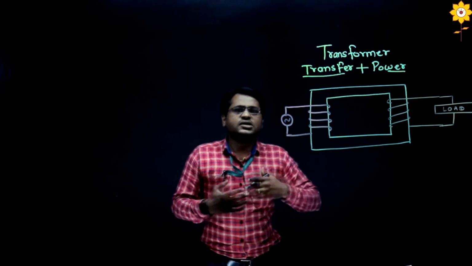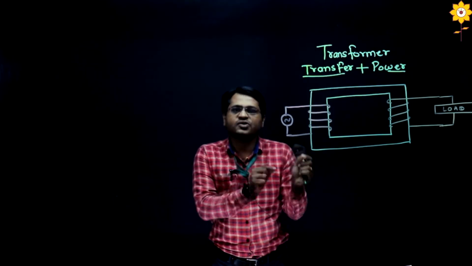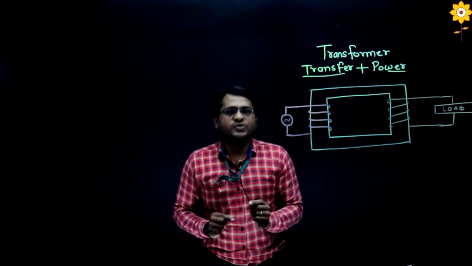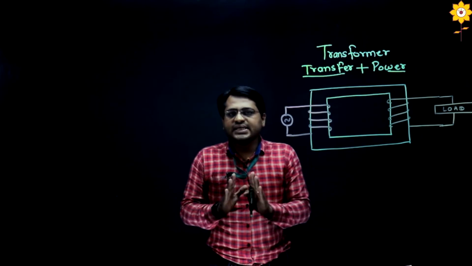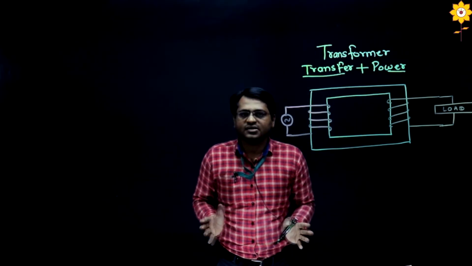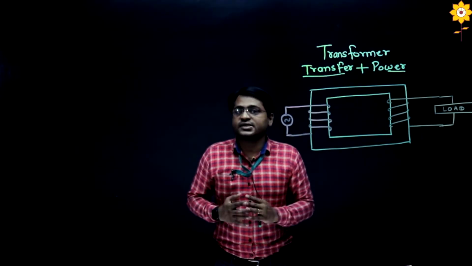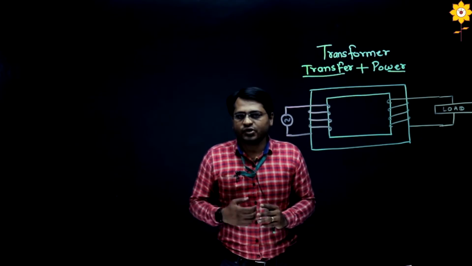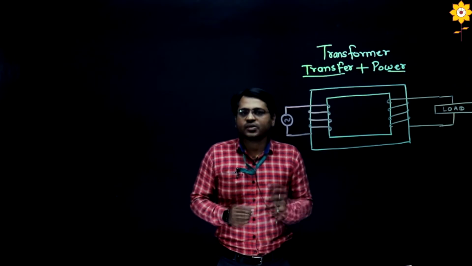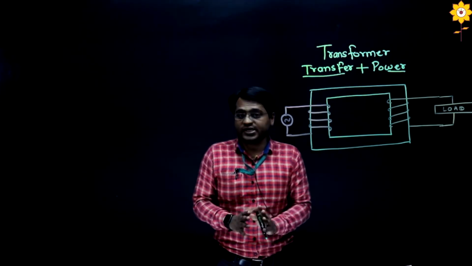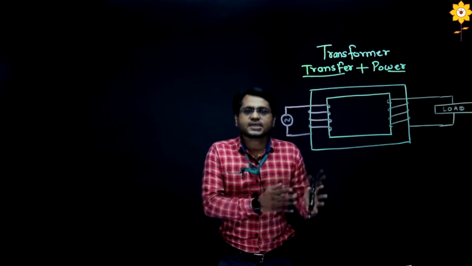So for transforming the power, what is the basic need of transfer of power from one circuit to another circuit? It is due to the AC current. AC current is never stored. We can't store AC. So once we generate AC, you have to utilize it. But for utilization, for example, we are generating 230 volt, 440 volt. But if you want to charge your mobile, do you really require 230 volts? No, you require 6 volt electricity. So what is the device which converts this? Yes, that is a transformer.